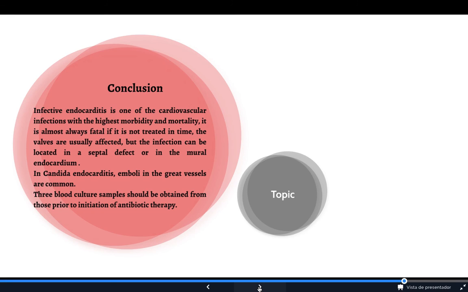The valves are usually affected, but the infection can be located in a septal defect or in the mural endocardium. In Candida endocarditis, emboli in the great vessels are common. Cultures should be obtained prior to initiation of antibiotic therapy.